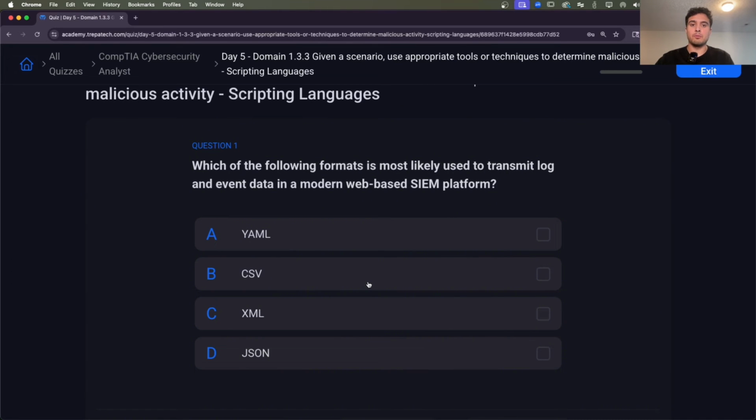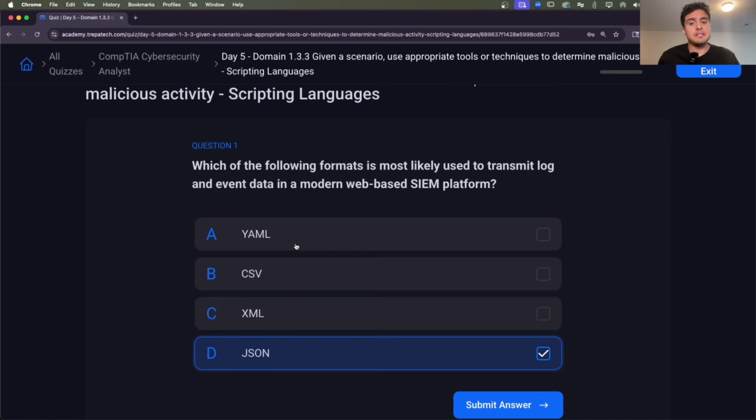Which of the following formats is most likely used to transmit log and event data in a modern web-based SIEM platform, Security Information and Event Management platform? So our answers here: A, YAML, B, CSV, C, XML, and D, JSON. More than likely, I'm going to go with JSON here. YAML, yet another markup language, another way to format data, is not typically used for transmission.